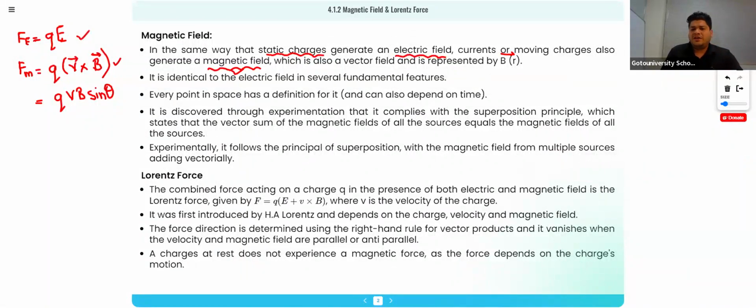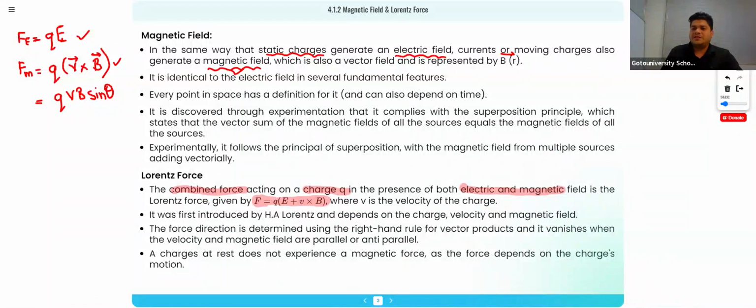So according to Lorentz, the combined force is acting on the charge. What do you mean by Lorentz force? The combined force will be acting on the charge Q in presence of both electric field and magnetic field, and that will be given by this formula. That formula is Q(E plus V cross B).